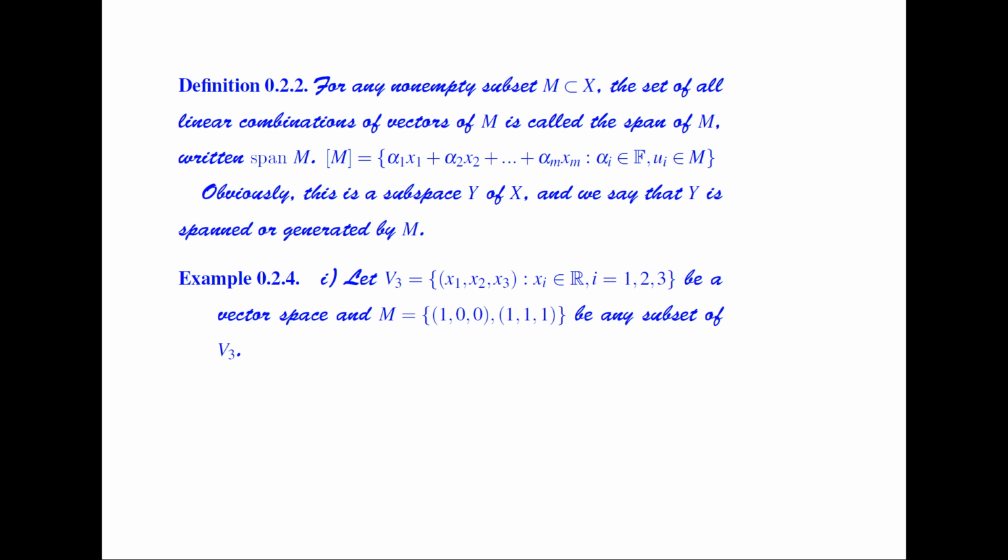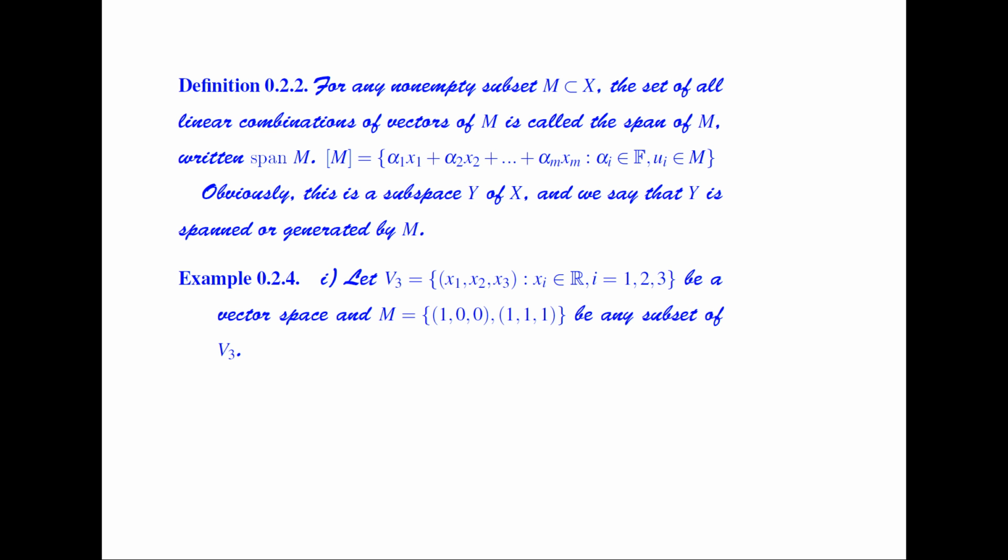And we can write the span of M like this, and the span of M is a collection of all those vectors such that the linear combination of them, alpha 1 x1 plus alpha 2 x2 so on alpha m xm, where alpha i belongs to the field and xi belongs to M. So obviously this is a subspace of a vector space X, and we say that Y is spanned or generated by M. Now we will discuss some examples related to this.